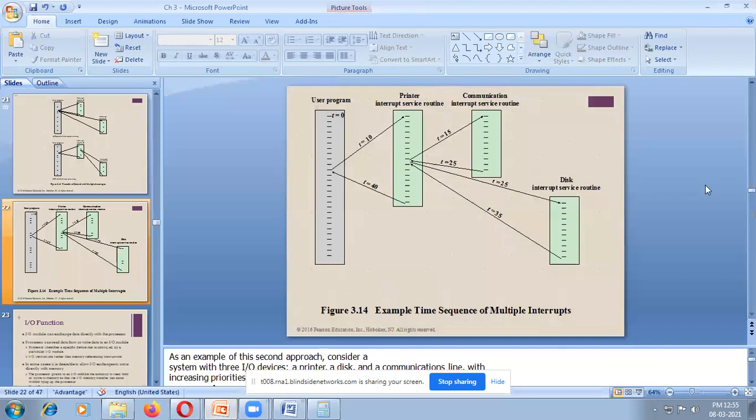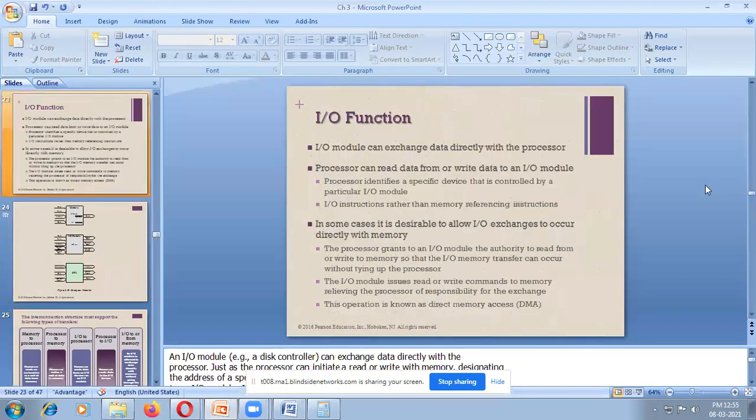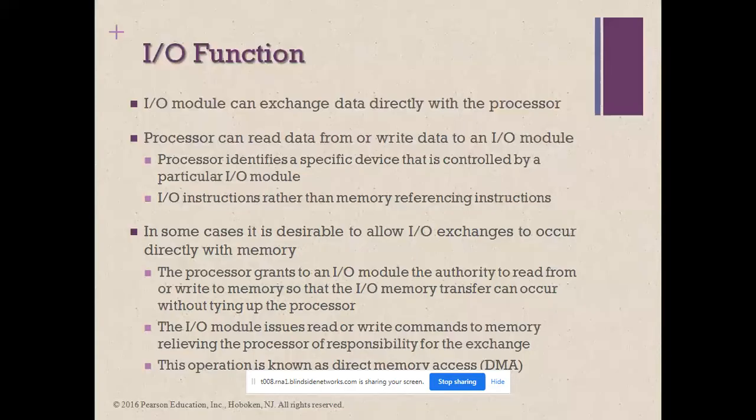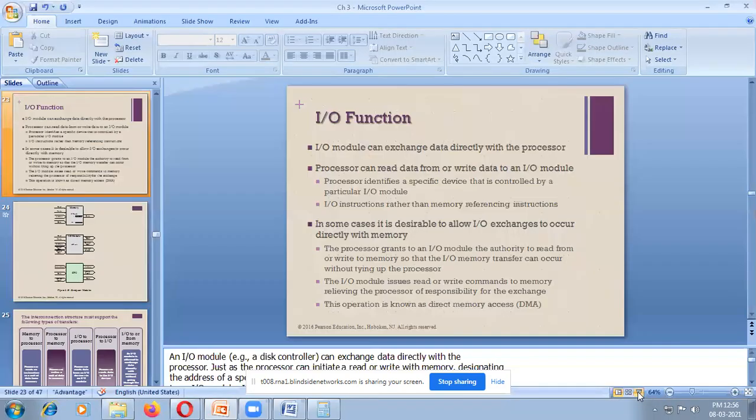There is no change. IO functions, that is, input and output functions. What do you mean by IO function? An IO module can exchange data directly with the microprocessor. The microprocessor can read data from or write data to the IO module. In some cases it is desirable to allow IO exchanges to occur directly with the memory.